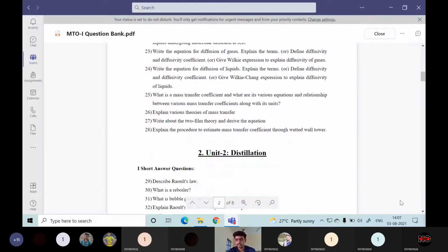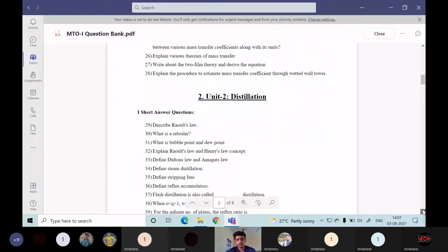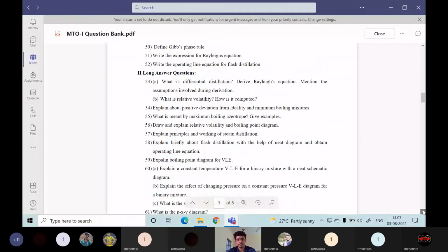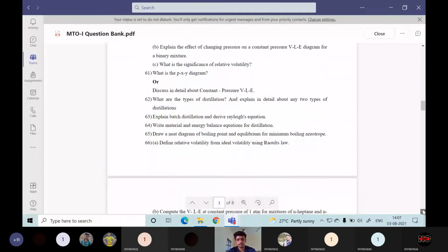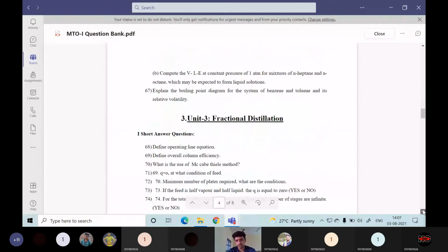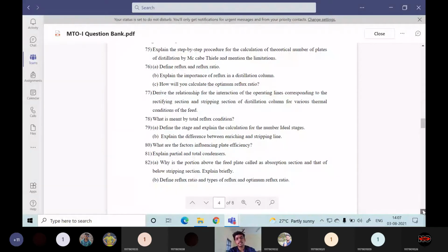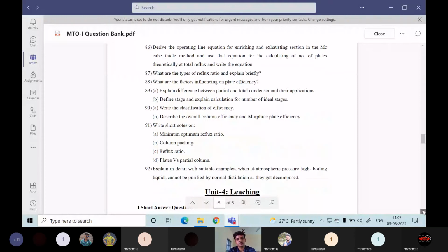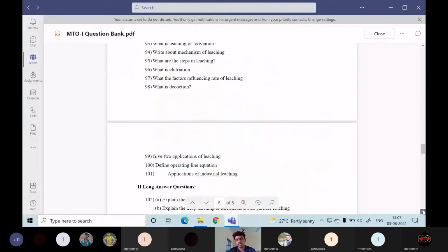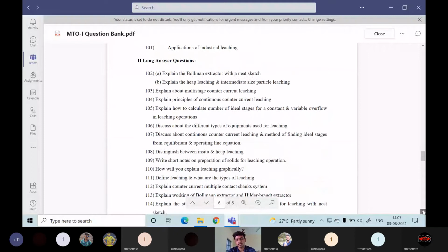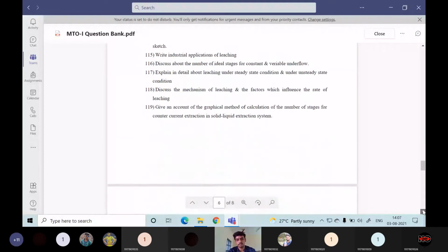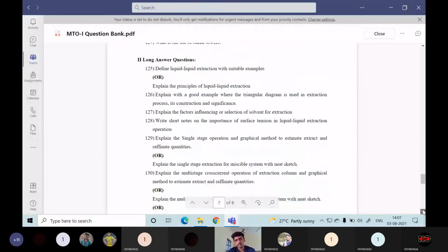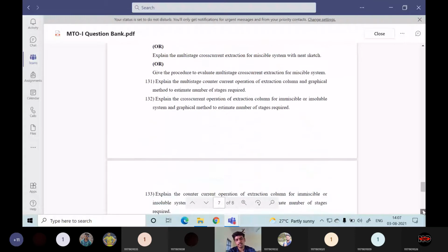So the first unit, then the next one is the second unit. Short answers and long answers. Then next is unit 3. This also has short answers as well as long answers. Then the fourth unit, short answers, then long answers. Then unit 5. This also has short answers as well as long answers.